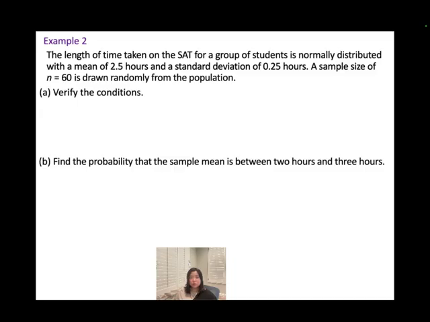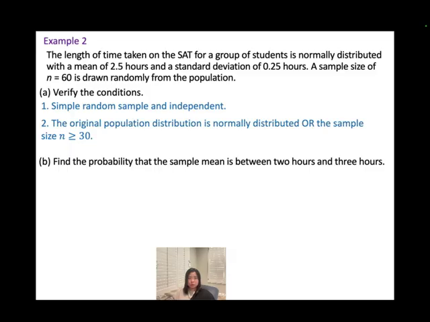So first, I need you guys to verify the conditions. You do have the two conditions, right? First one, simple random sample and independent. They just say draw randomly from the population, so we could put simple random sample. And even though they didn't mention the independent, we'll be assuming the question will fulfill this requirement.